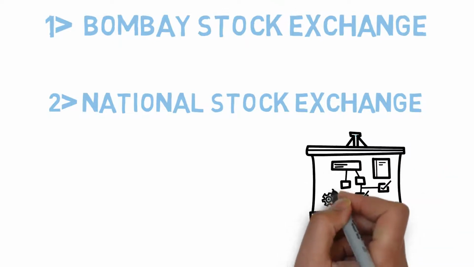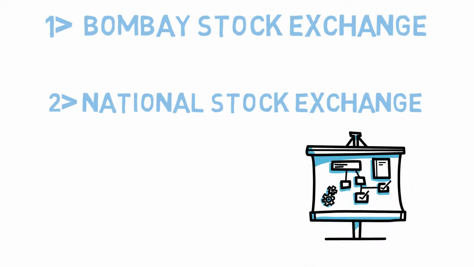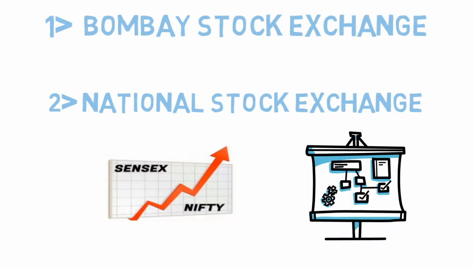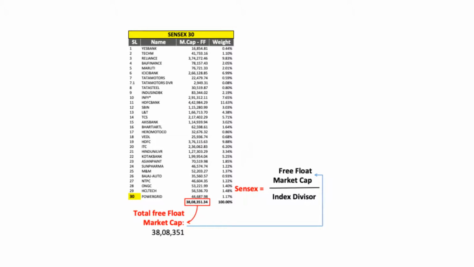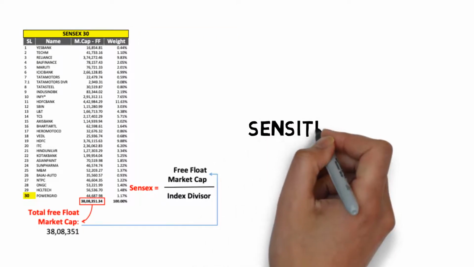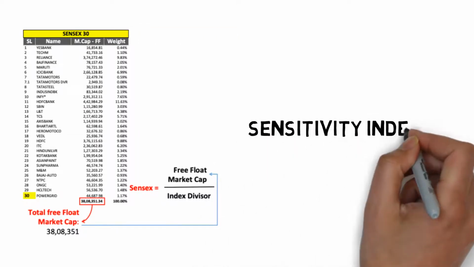To measure this, some measurements have been put in place: Sensex and Nifty. Sensex shows the average trend of the top 30 companies of the Bombay Stock Exchange, averaging out whether the shares of the companies are moving up or down. The full form of Sensex is the sensitivity index, and it displays the same. The number itself doesn't mean a lot.